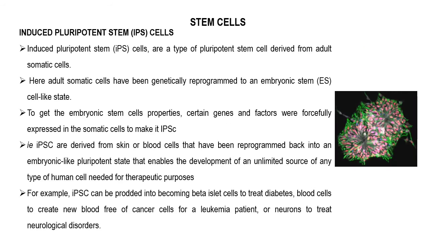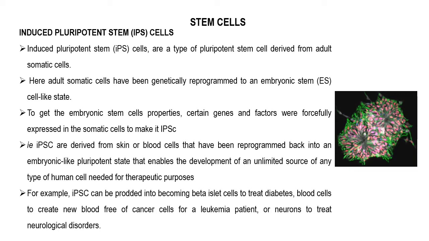Next, we can see the induced pluripotent stem cells. Induced pluripotent stem cells, iPS cells, are a type of pluripotent stem cell that is derived from adult somatic cells. To develop the iPS cells, the somatic cells are genetically reprogrammed to an embryonic stem cell like state.